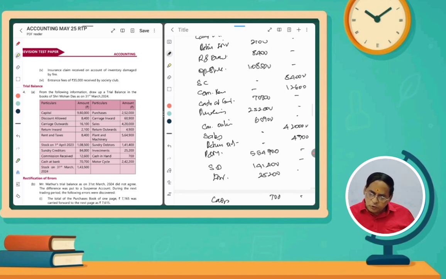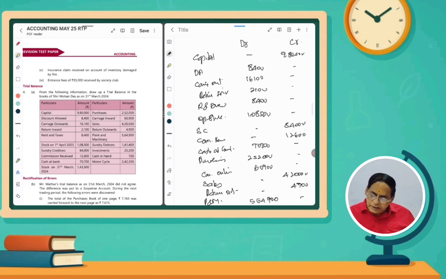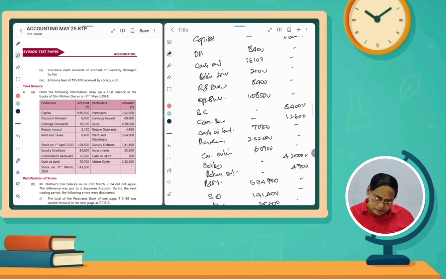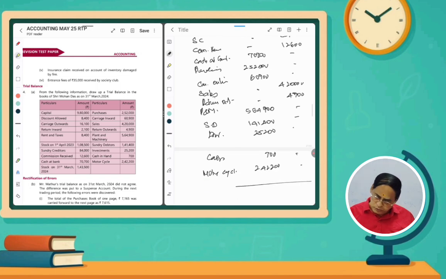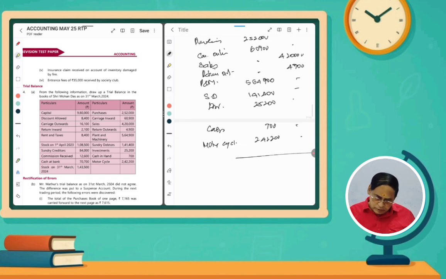So total amount: 8,400, 8,400, 16,000, 2,100, 8,400, 1 lakh, 8,500, 70,000, 700, 2 lakh 50,000, 60,000, 5 lakh 64,000, 1 lakh 41,000, 25,000, 700, 24,000. The total should be 15 lakhs 1,500.